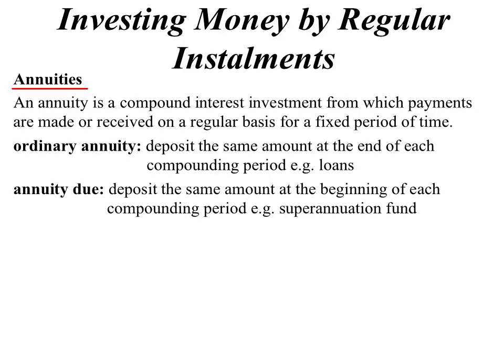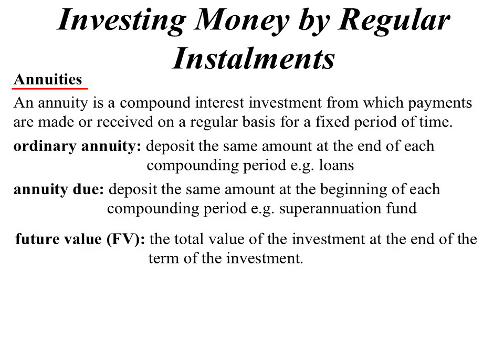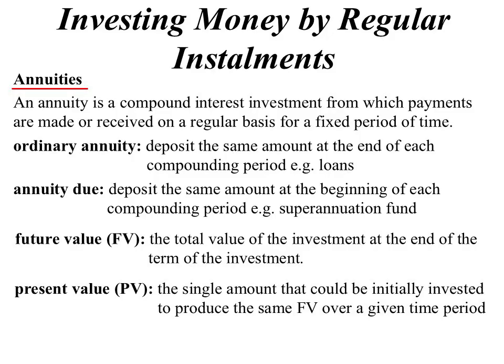And then annuity due is when you deposit at the beginning of the compounding period, and that's your investment. Future value, the total value of the investment at the end of the term of the investment. That's the future value of it. Whereas the present value is, if I wanted that same amount, how much could I just put in now and then not make any further payments? If I did it all in one hit, how much would I have to put in? That's what we call the present value.